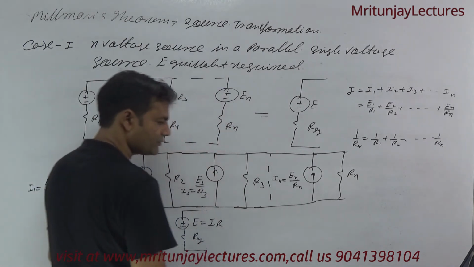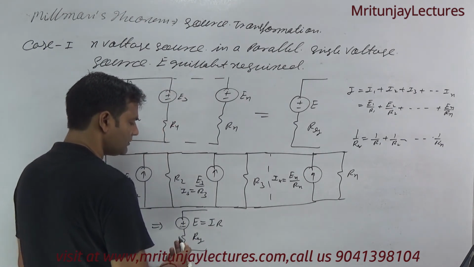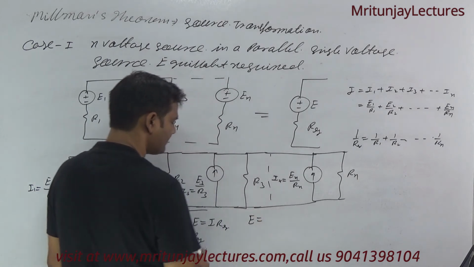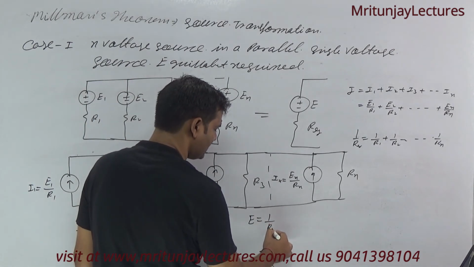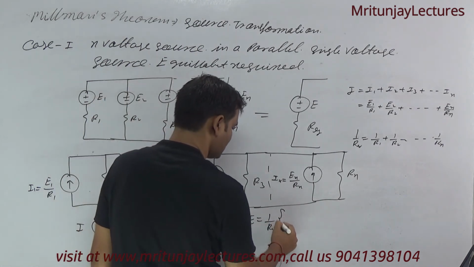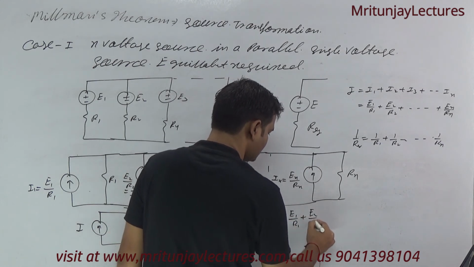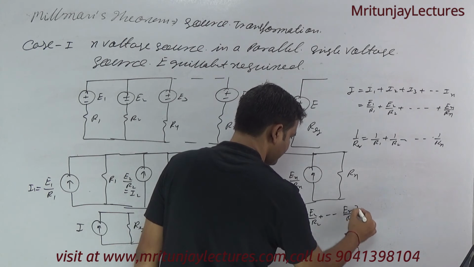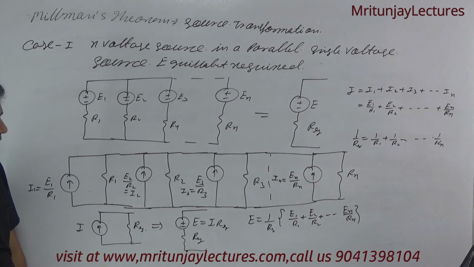Okay, so clear what is the meaning of this one? If you determine E, it means I into R equivalent. And what about I? I is E1 by R1 plus E2 by R2, and so on, up to En by Rn. That is E, if you want E.